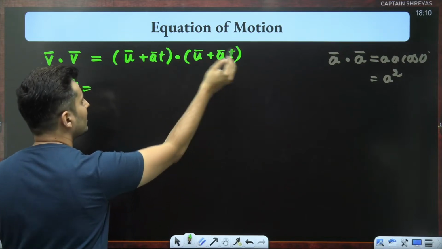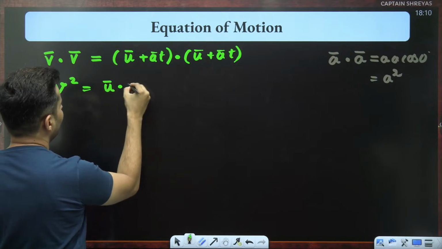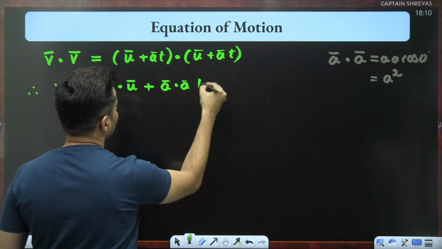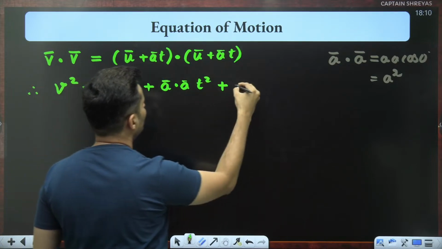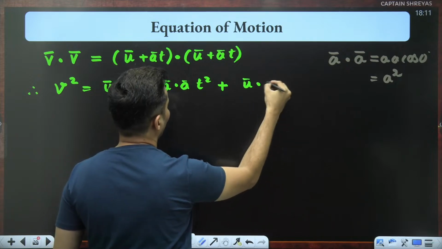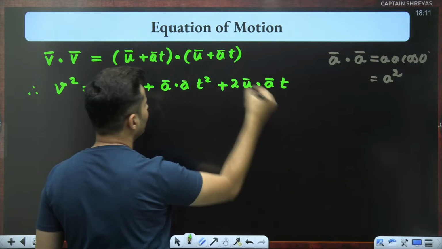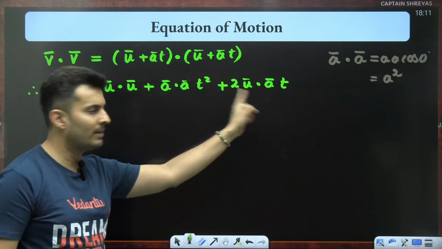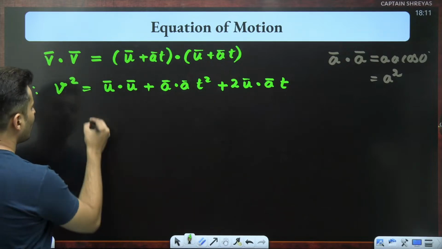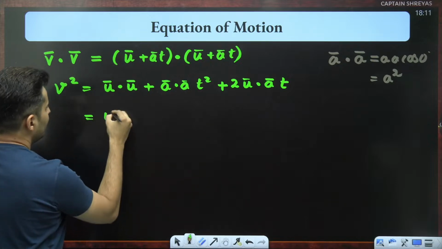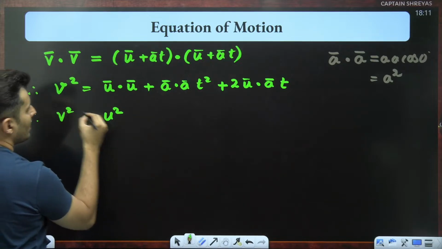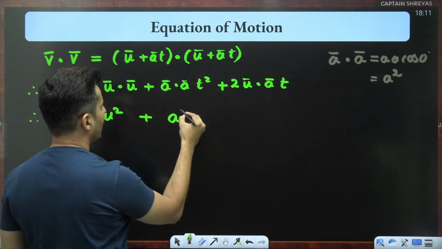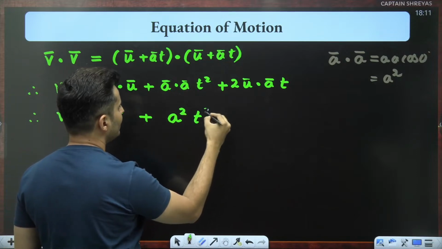I have to multiply each term with everything. So let's see what all terms we get. u dot u, plus a bar dot a bar into t square, plus u bar dot a bar t, but this I will get 2 times, because u bar into a t, and a t into u bar. So that's why 2 times u bar dot a t. What is u dot u? It is nothing but u square. Perfect. Plus a bar dot a bar is nothing but a square, and I will have t square over here.